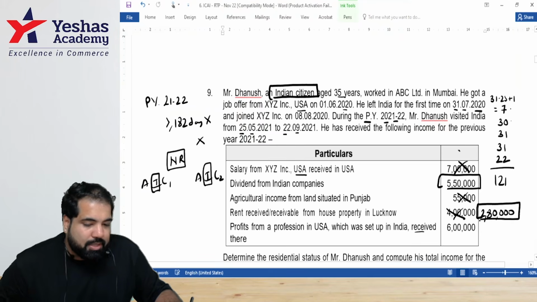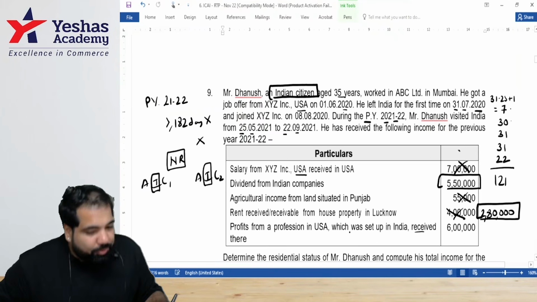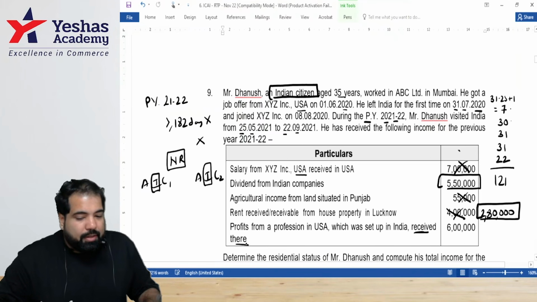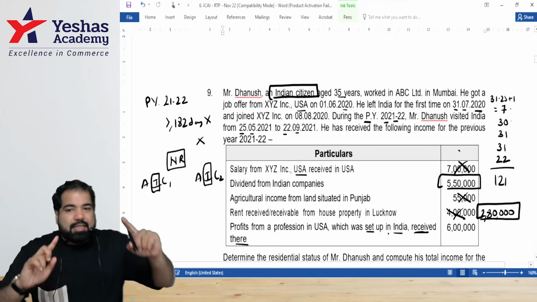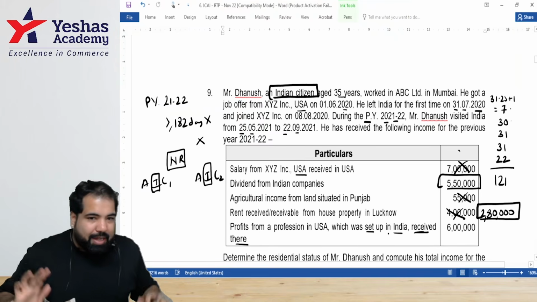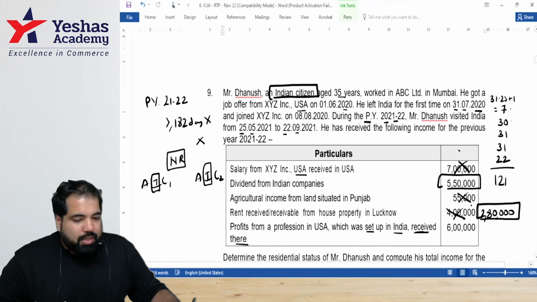This next income, is it taxable as a non-resident? No. Because received where? Set up in India. This is that plus one income, guys. This will not be taxed in India. Are we clear, guys? Yes. So his income is 5 lakh, 7 lakh. How much? 8 lakh 30,000.